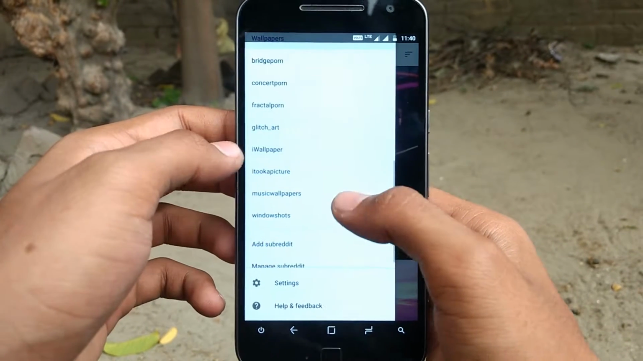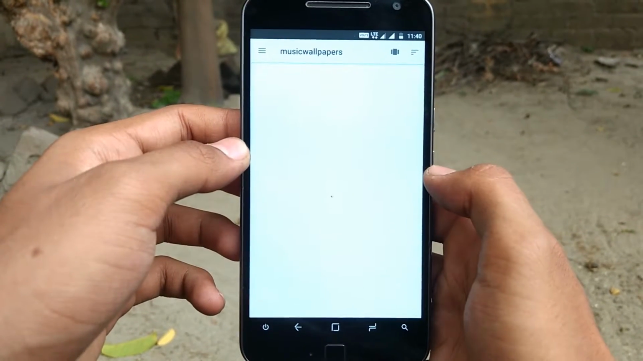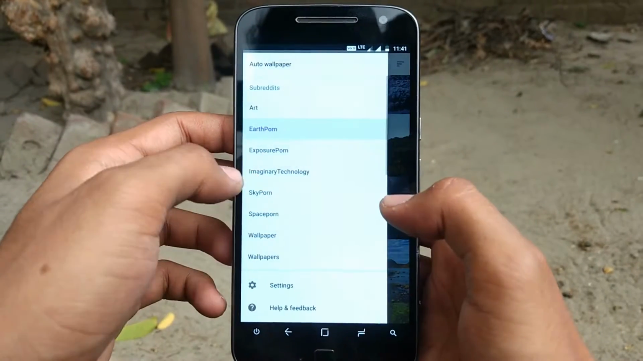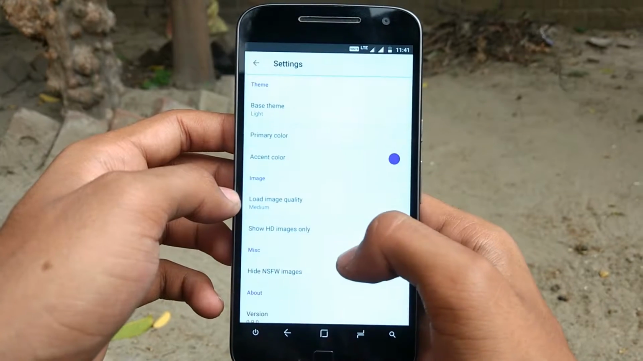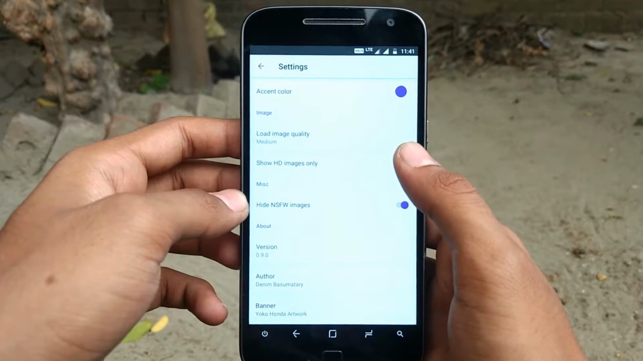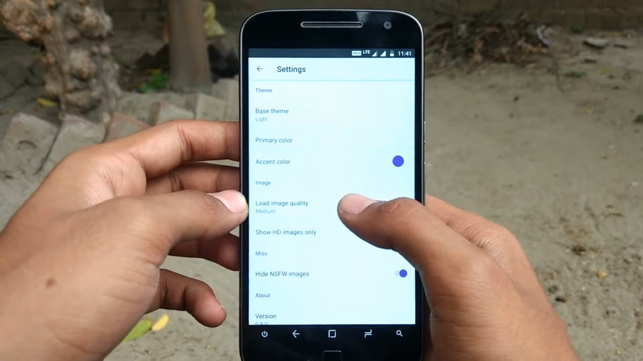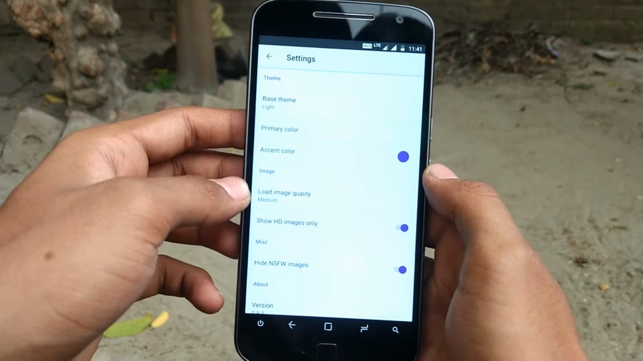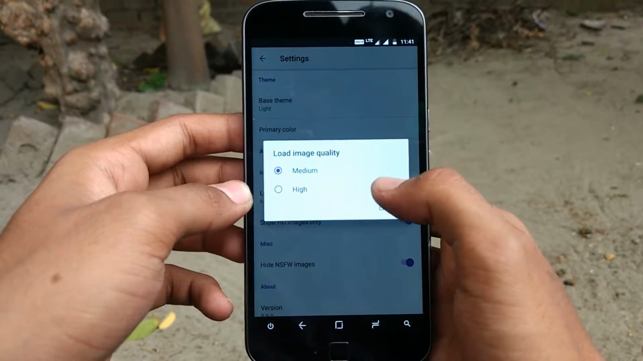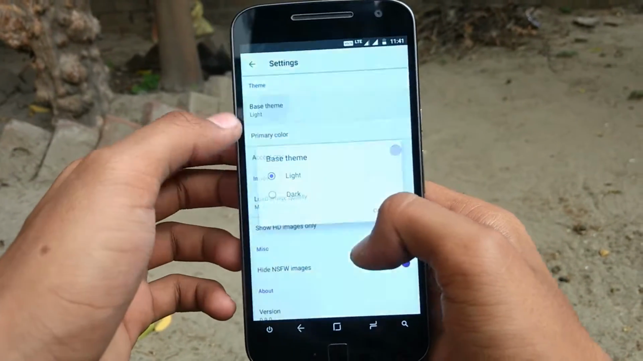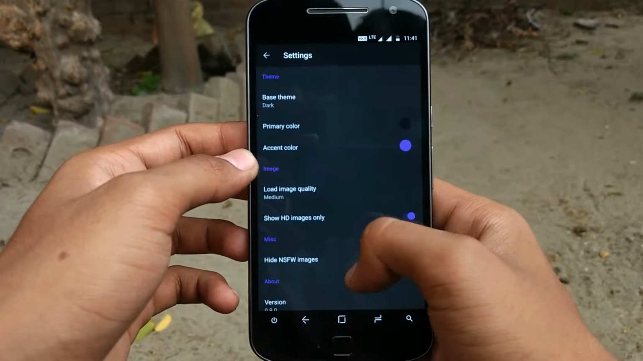Music wallpapers, related to music. So if you go on the settings, you can see there are so many options. You can play with them, like show HD images only, or you can change the quality of the wallpapers, and you can change the theme to dark and white.